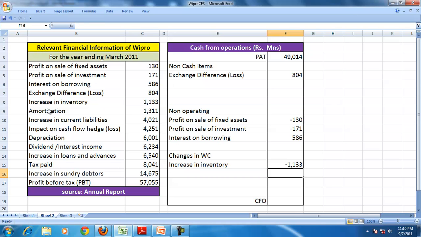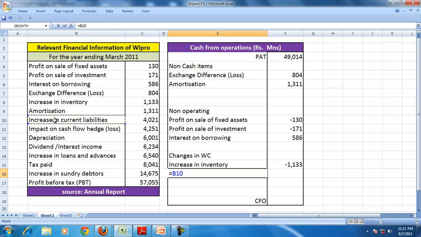Amortization is a non-cash item, and while computing the profit it has been deducted, so I'm going to add back the amortization. Increase in current liabilities means you have purchased goods on credit and have not paid money to that extent, so it is a cash inflow.